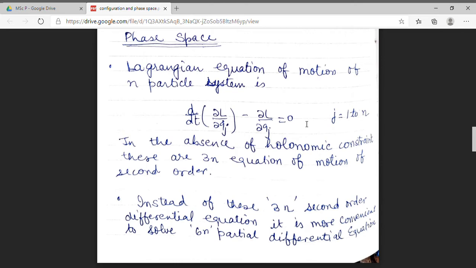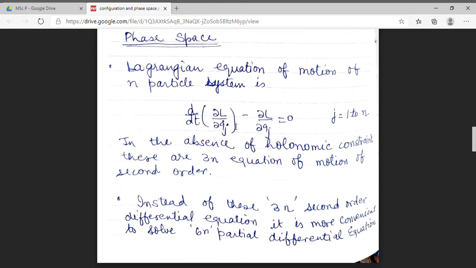Now my system is of n particles, so there will be 3n such equations of motion. And we can see that this expression is second order. So we have to deal with 3n equations of motion of second order, which is a very complicated process.